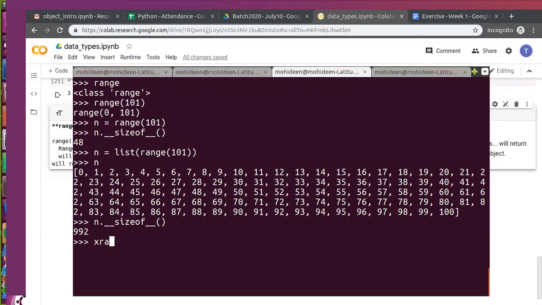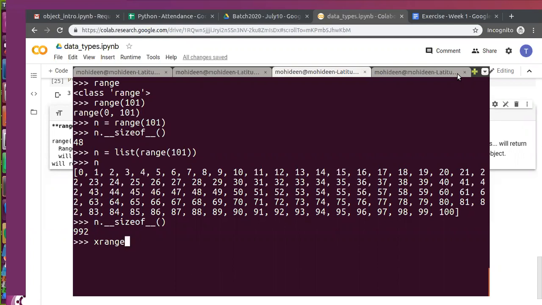So if I say xrange in Python 3, what happens? This will raise an error. What will be the error? Attribute error? Attribute error will occur when you say dot. Type error?